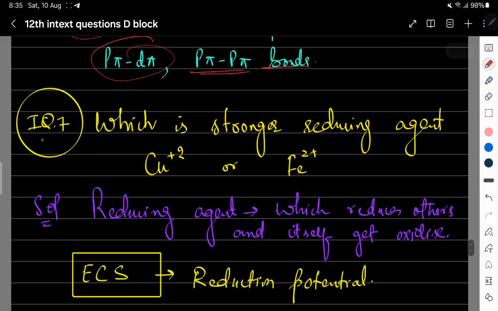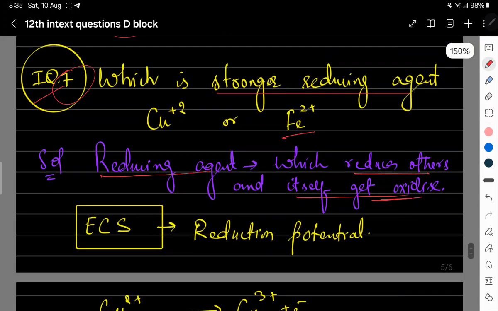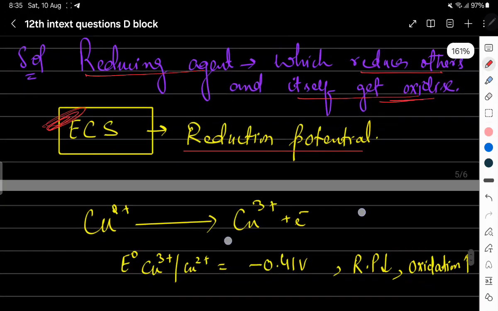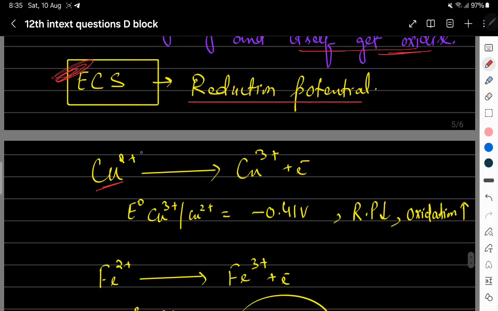Now in-text question 7 is, which is the stronger reducing agent, copper 2+ or iron 2+? We know a reducing agent is one which reduces others and itself gets oxidized. If we look at the electrochemical series, we have the various reduction potentials of the elements. For example, copper 2+ gets oxidized and converted into copper 3+ by losing an electron. The SRP for this copper is negative 0.41.